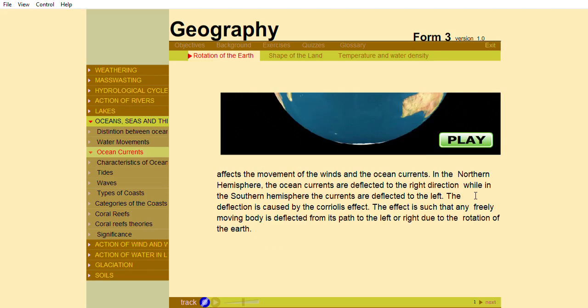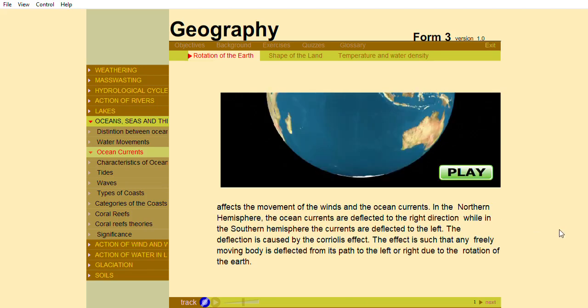The deflection is caused by the Coriolis effect. The effect is such that any freely moving body is deflected from its path to the left or right due to the rotation of the Earth.